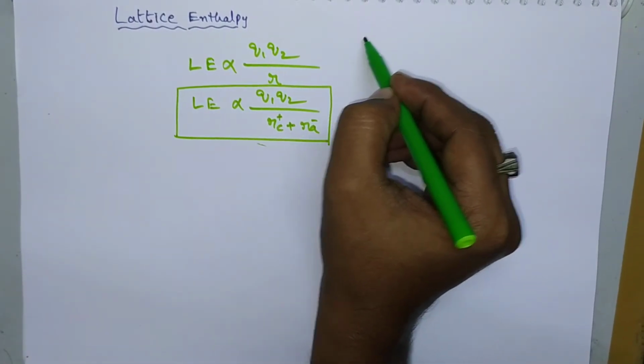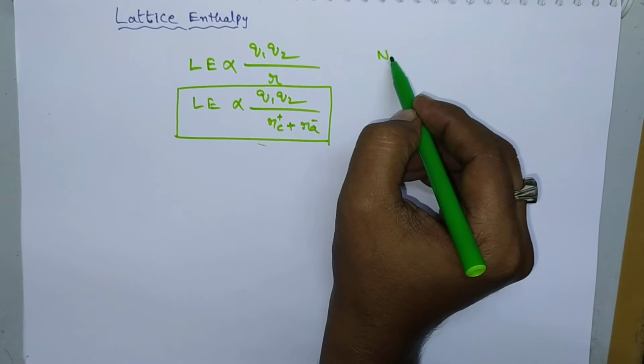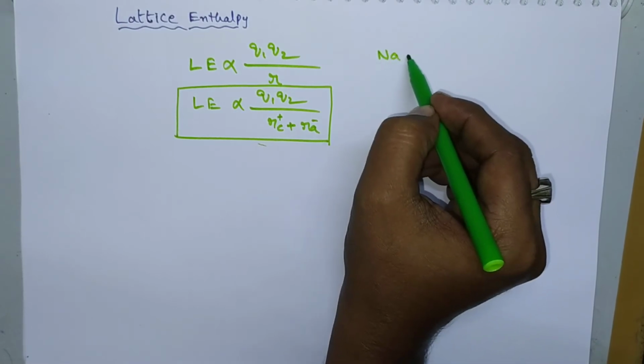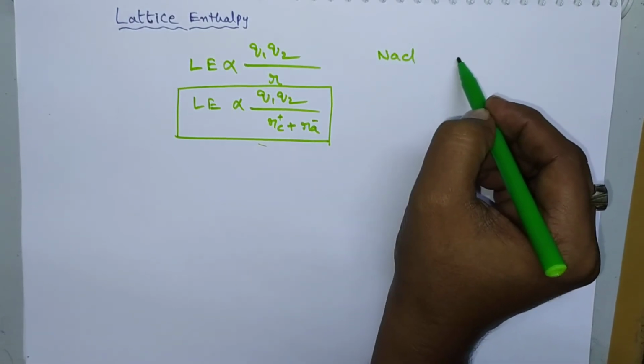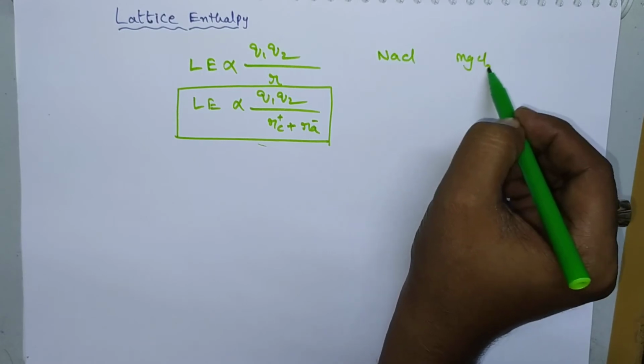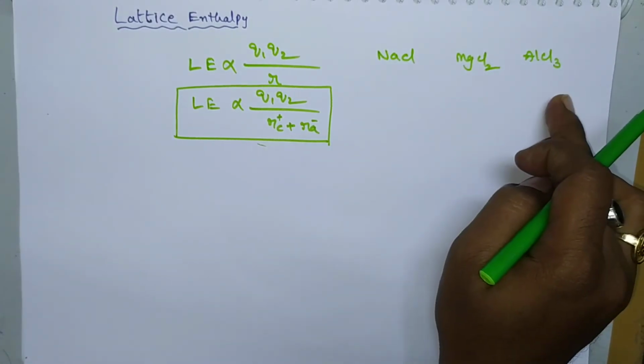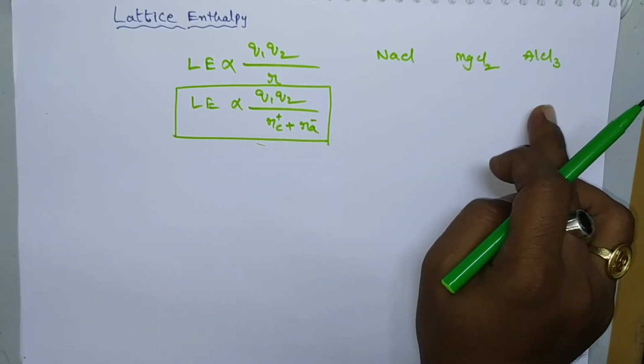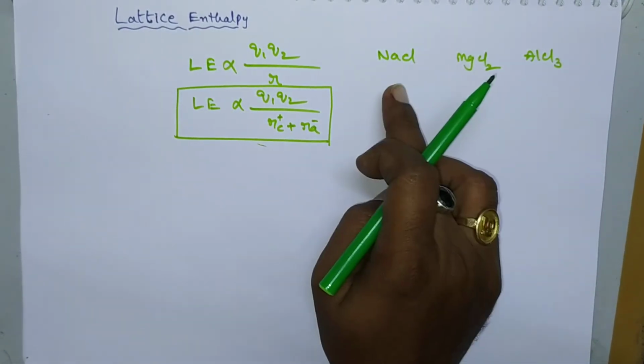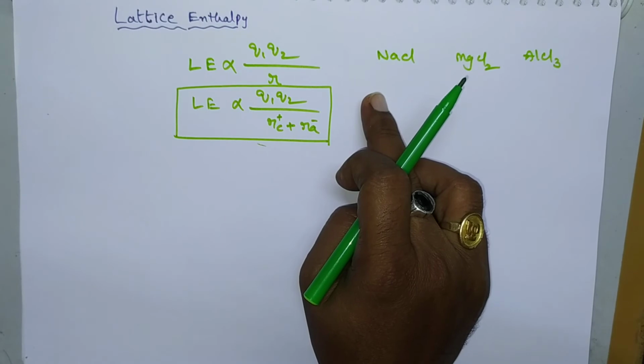And now if you take any alkali metal halides: sodium chloride, magnesium chloride and aluminum chloride. Among these three, which one possesses the highest lattice enthalpy? Arrange these according to their lattice enthalpy.